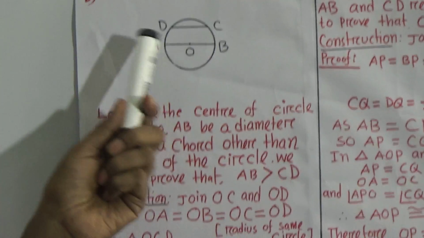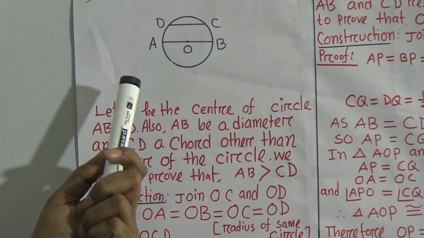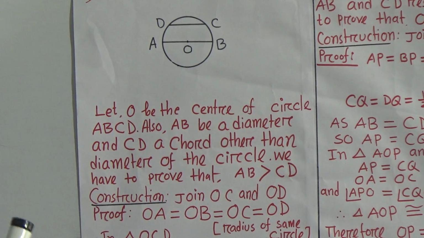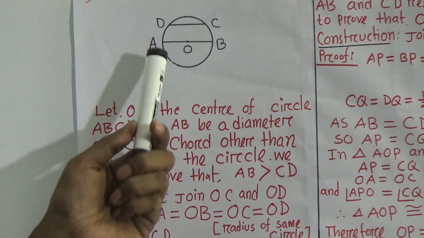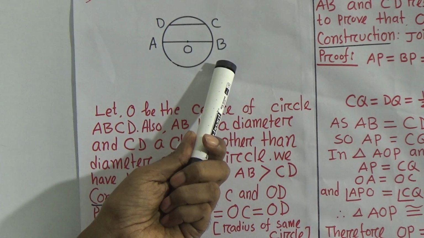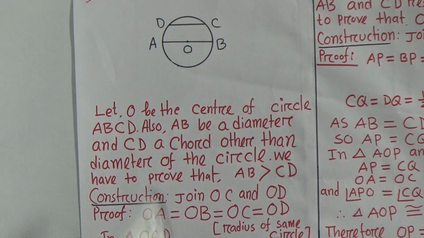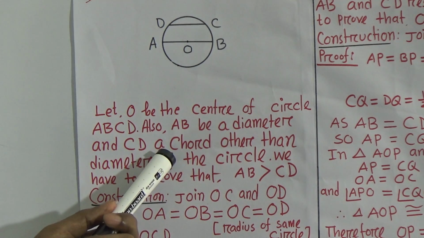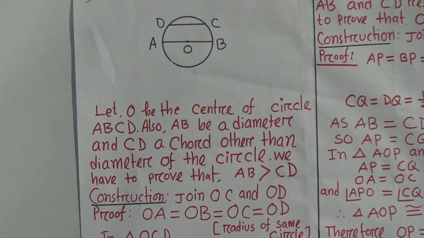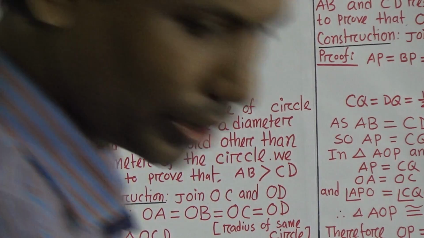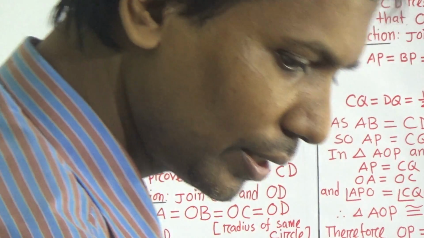That means CD is not a diameter. Like this, that means this is only a chord. Now we have to prove that AB is greater than CD. Dear student, I have taught you this in example 4. Now we need the construction.